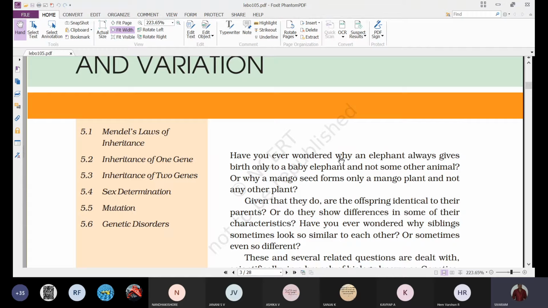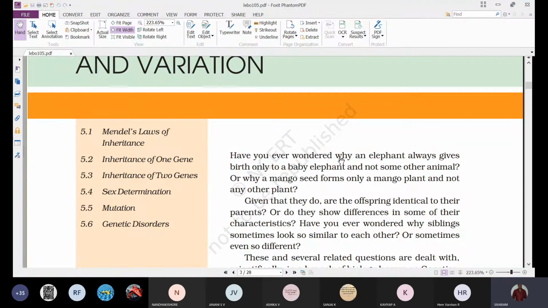That we will study under inheritance of one gene, and along with that we'll also discuss some deviations. All characters do not show the laws proposed by Mendel. There are some characters which show certain variations or deviations from Mendel's laws.